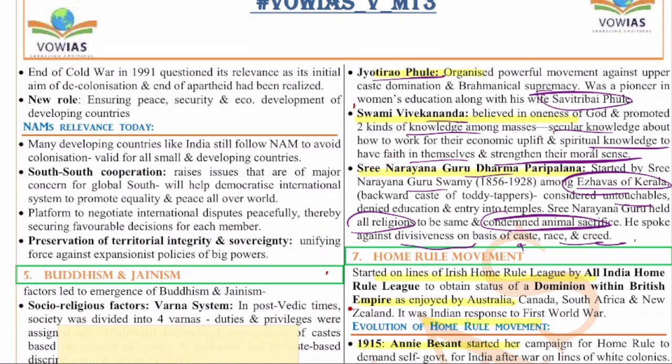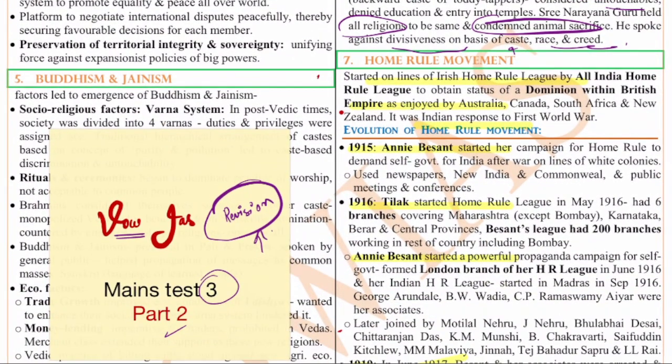Next, the seventh question is with regard to the Home Rule League. The Home Rule League, if you see, was started on the lines of the Irish Home Rule League. The All India Home Rule League was started in India by Annie Besant. It was basically to obtain dominion status within the British Empire as enjoyed by countries like Australia, Canada, South Africa and New Zealand. It was also the Indian response to the First World War.